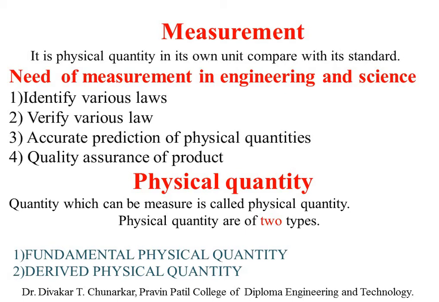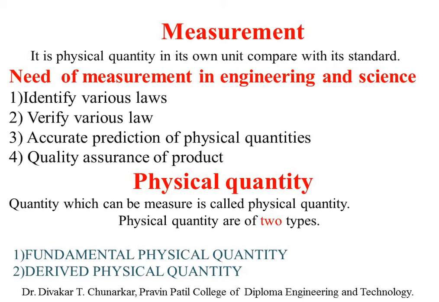Then requirements of measurements, the need of measurements in engineering and science. Number one, identify various laws. Scientists have given different types of laws, and those laws we have to identify. For example, Ohm's law. You already know Ohm's law. So these laws we have to identify, and we have to verify these laws. So second is verify various laws.